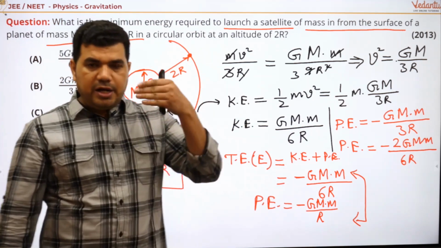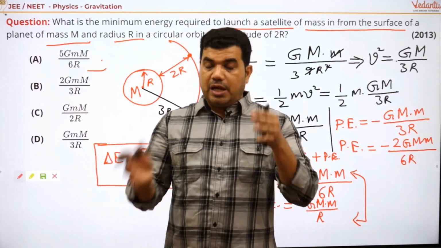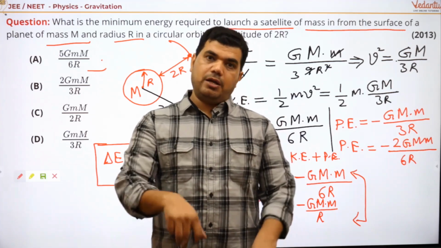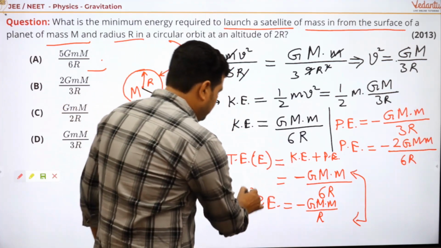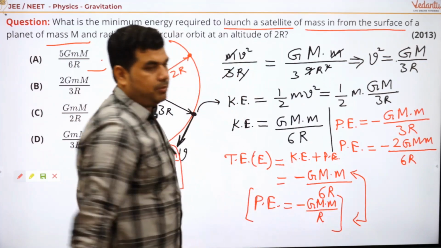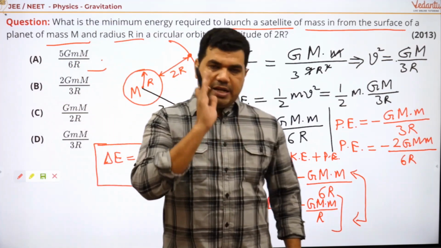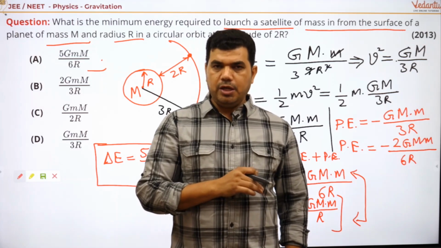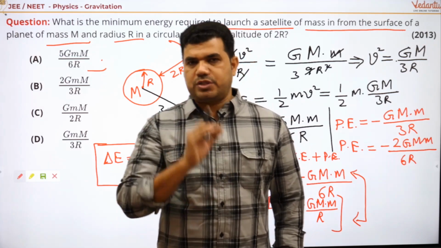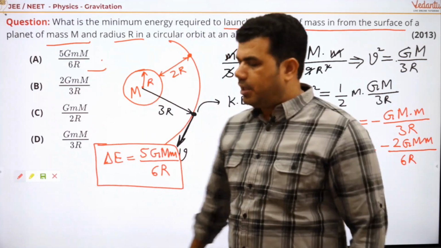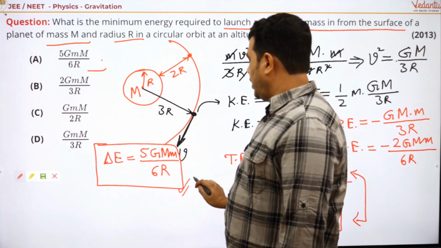But initially it is at the surface of Earth. That's why we have to subtract that much energy here, right? This is the key concept. Otherwise you get an incorrect answer. Okay, so for the correct answer we have to subtract that energy. If we subtract that energy, then the requirement of the energy is this.